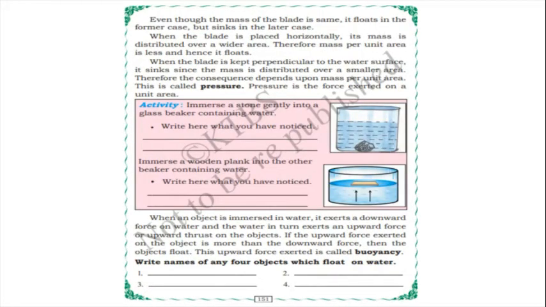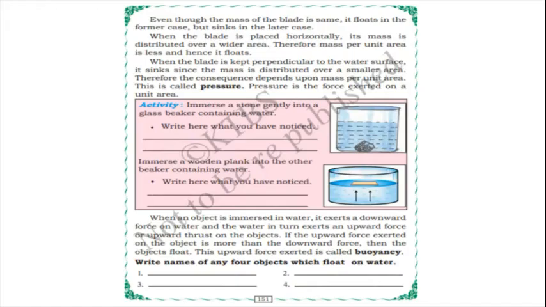Even though the mass of the blade is the same, it floats in the former case but sinks in the latter case. Former case means the first tumbler, the horizontal blade, which was floating, but it sinks in the latter case, the second one. When the blade is placed horizontally, its mass is distributed over a wide area, so mass per unit area is less, and hence it floats.